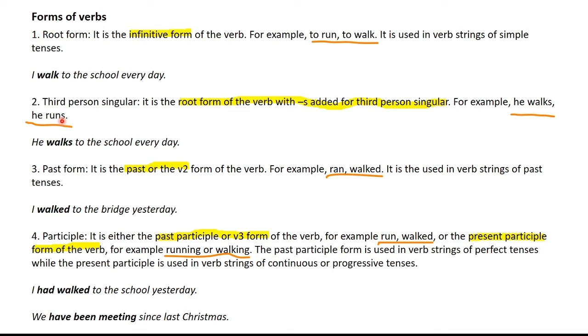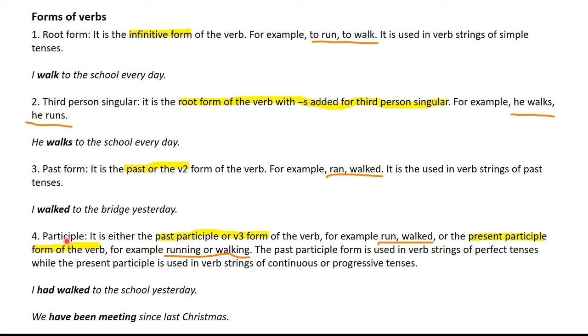He talks. He cooks. See, an s will be added to the root form of the verb. Then we have the past form, or the V2 form of the verb. You saw it in the slide on past participles. For example, run becomes ran in the past form, walk becomes walked, think becomes thought. Look at this example. I walked to the bridge yesterday. So walk has become walked in the past tense. This is a simple past tense.